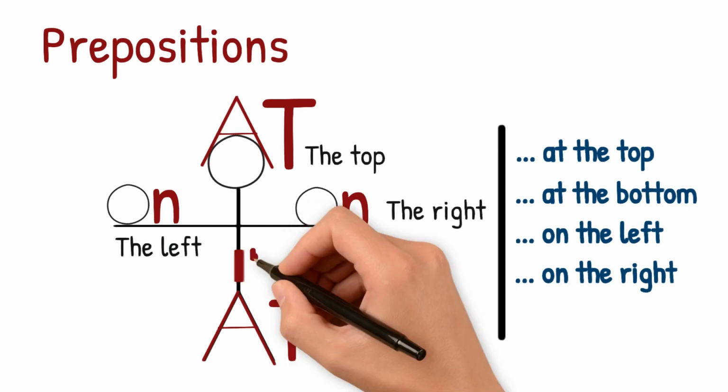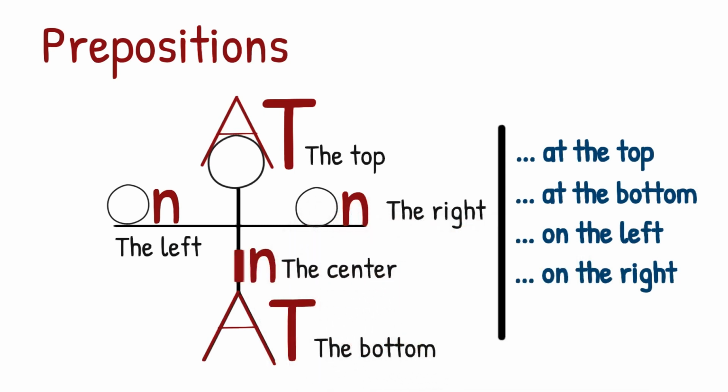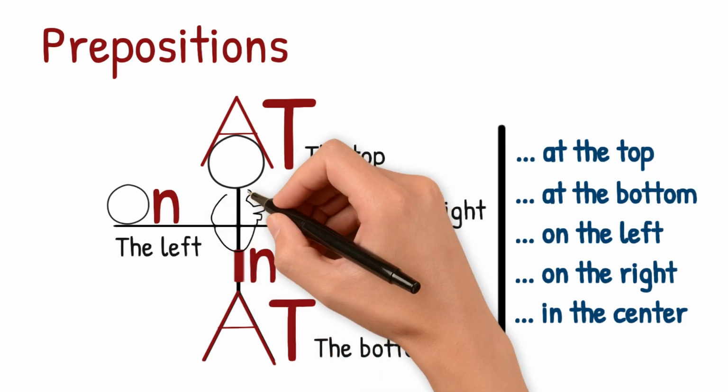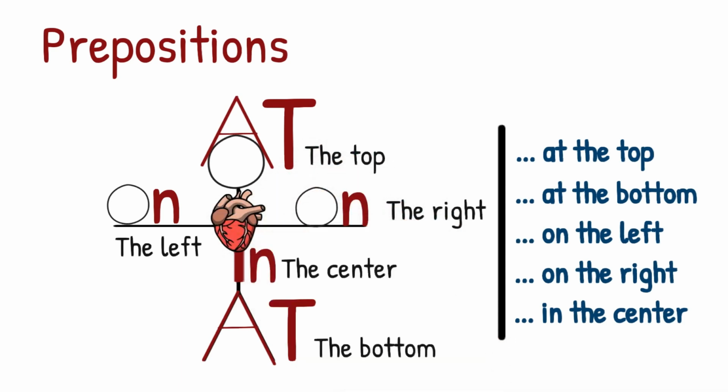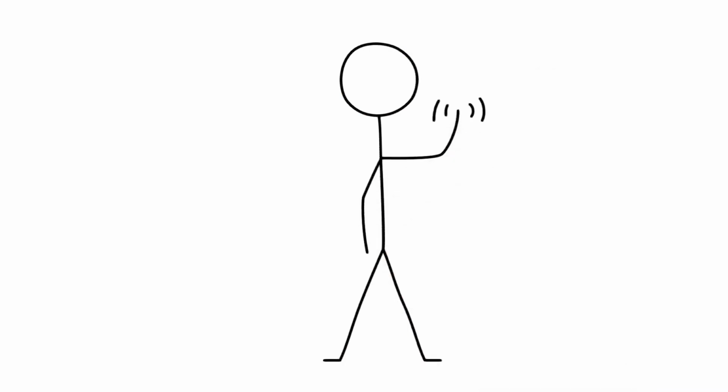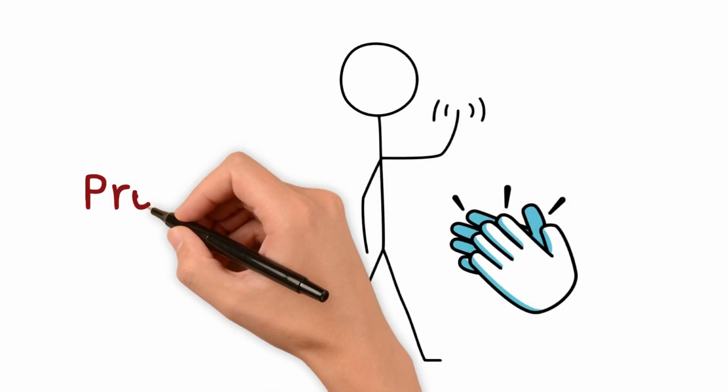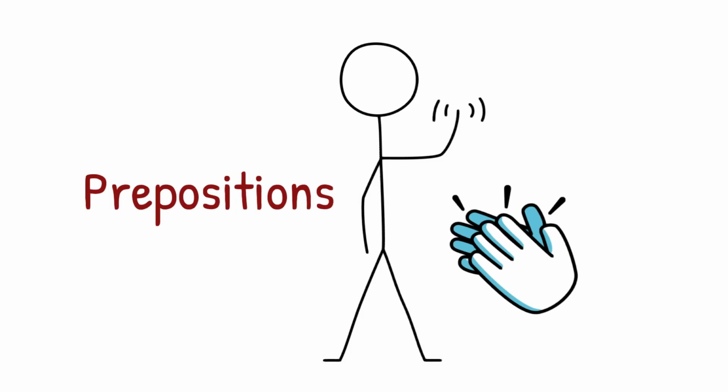What can we find in the center? We can find the letter I, right? So I in the center. Let's say, for example, where is your heart? So your heart is in the center or in the middle. Both are correct. Don't worry. You can use center or middle, same meaning. Thank you, boy, for helping us explaining the correct prepositions for location.